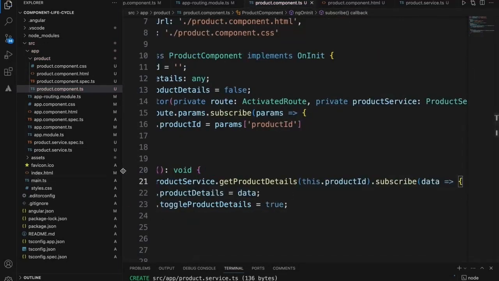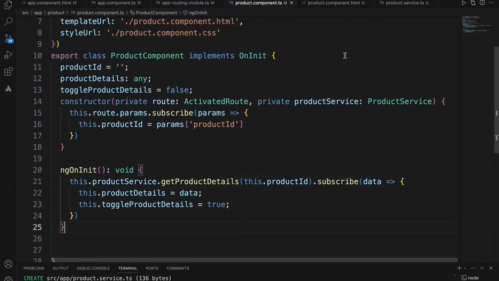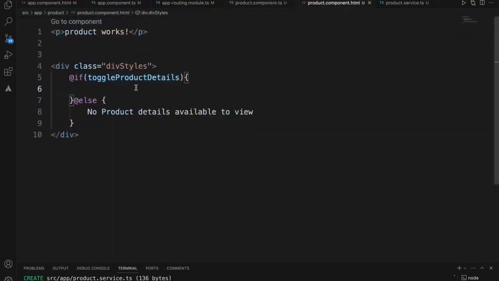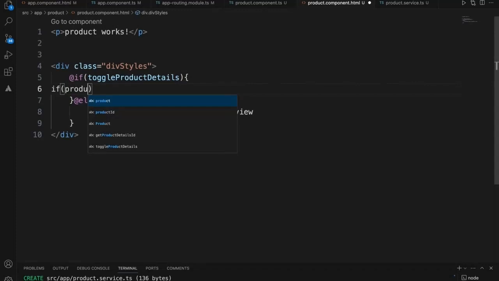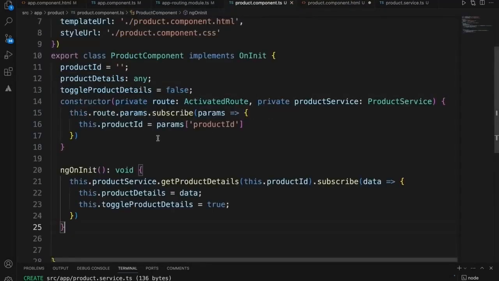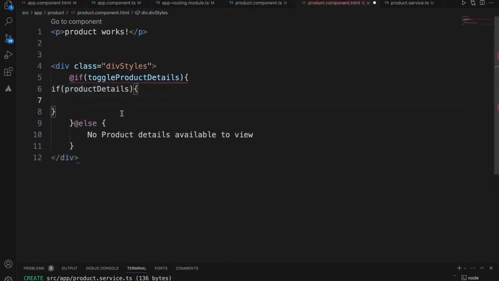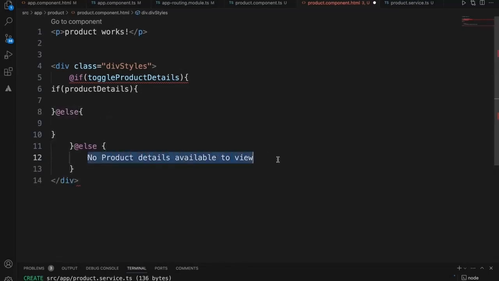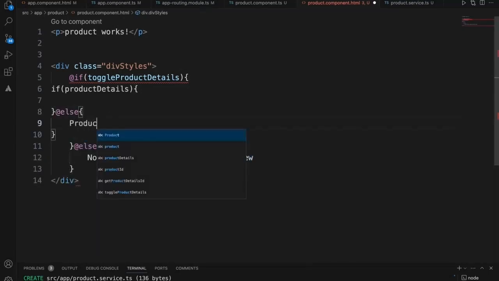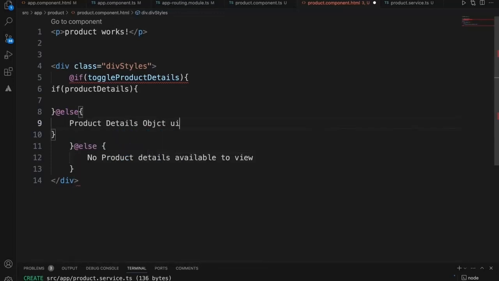Now within here, since I have product details, that's when I want to display the data. Okay, the object is empty. Now I have product.